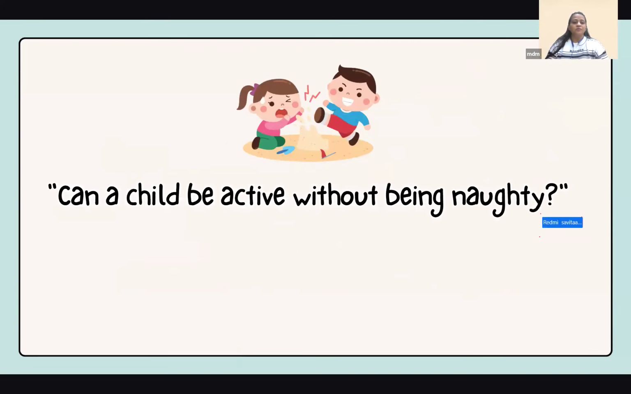change. So can a child be active without being naughty? Yes, there is a child who is active, who wants to do many things together, but it's not necessary that we have to label that child as naughty. Naughty is something that will end up troubling things, troubling people, disrupting the class. Yes, active children do it, but it is quite different.